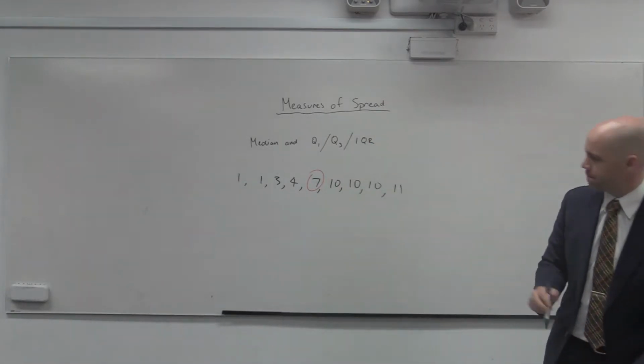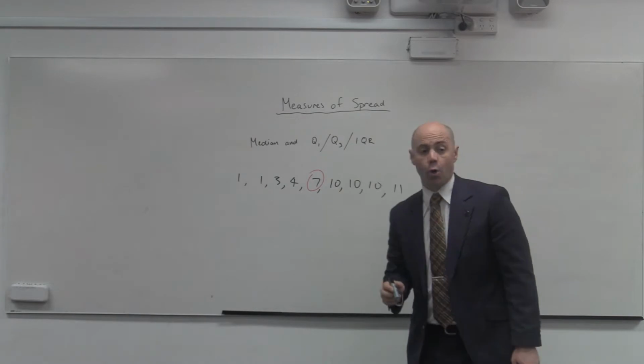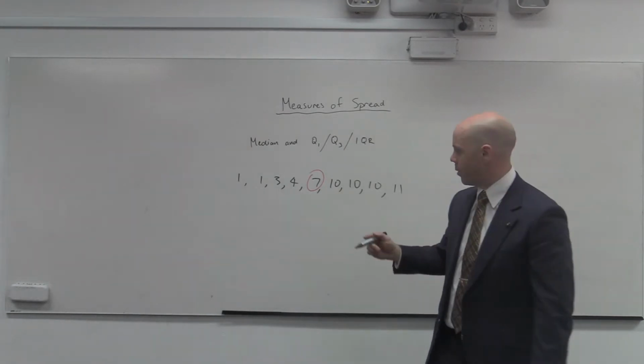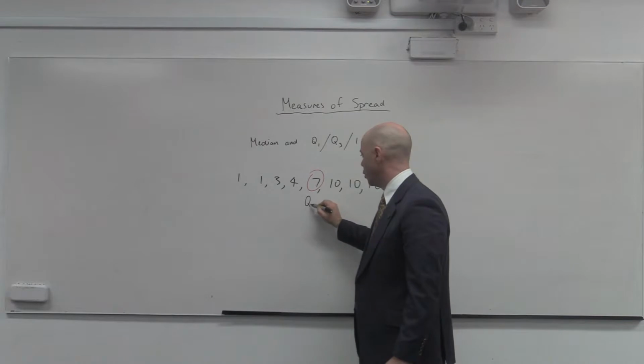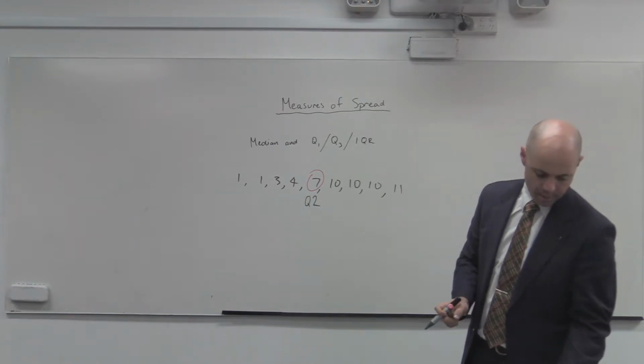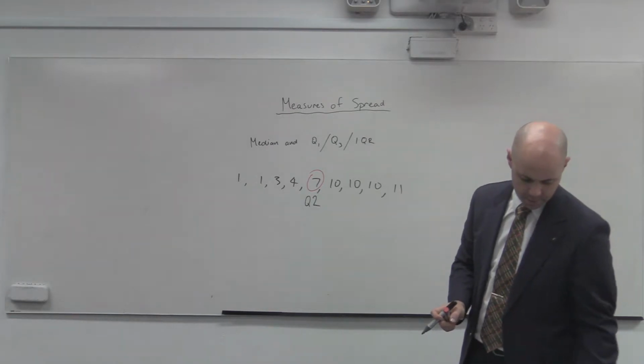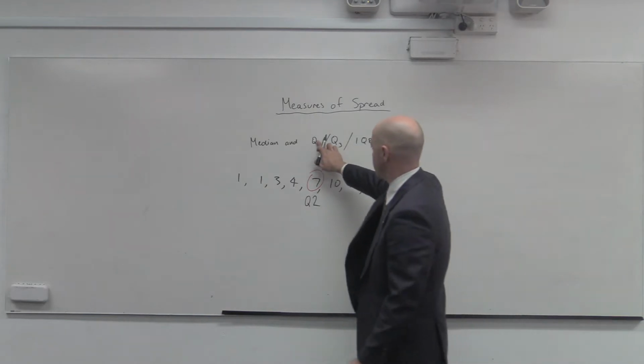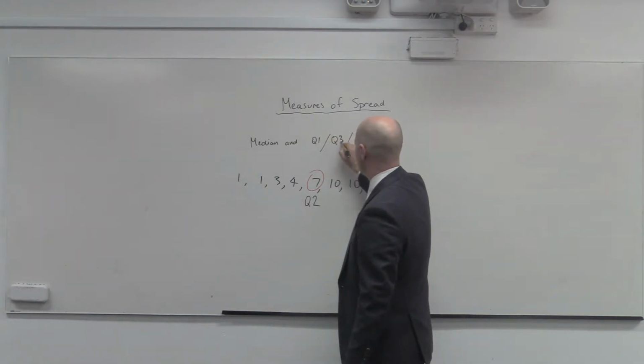That's our median. Now we're going to also talk about the median in another way, and that is going to be called Q2. Q1, Q3.